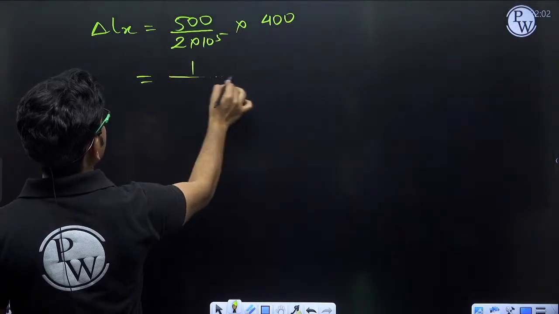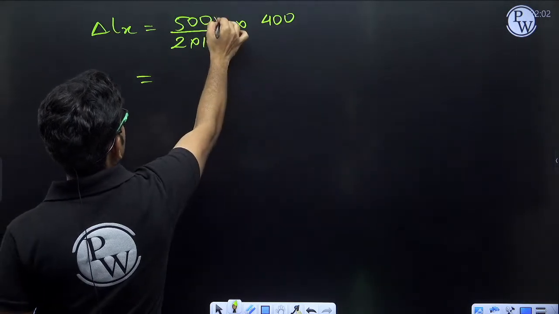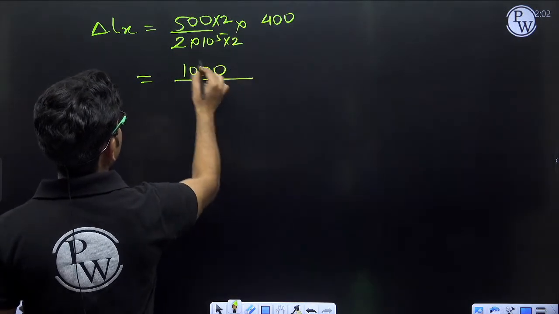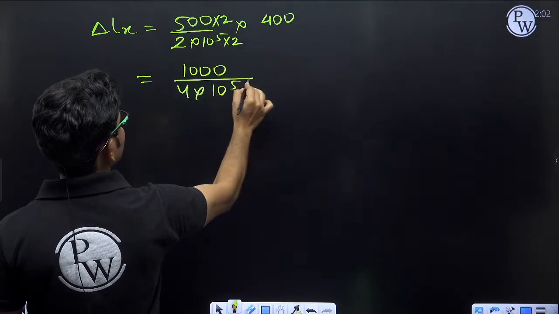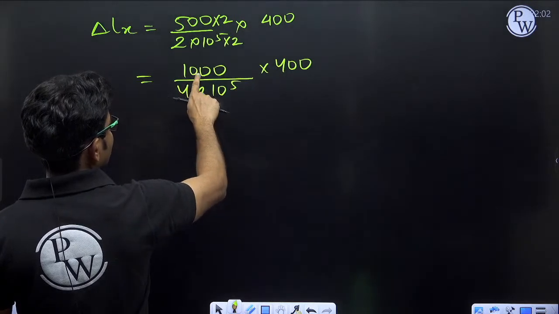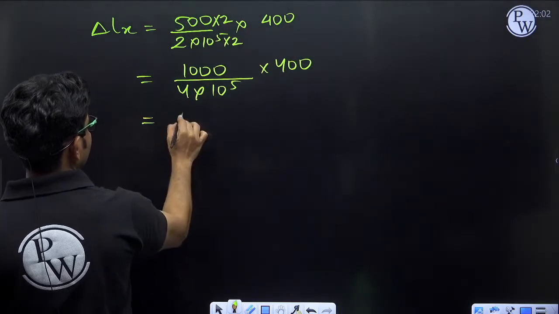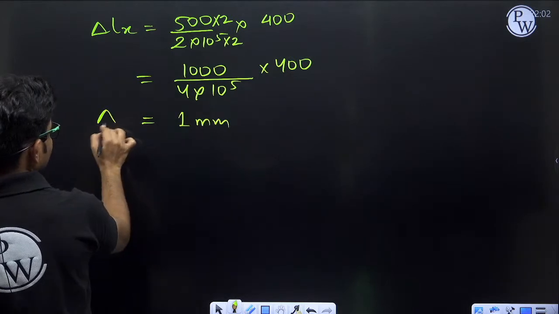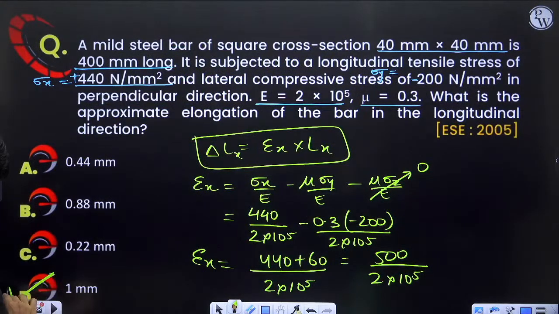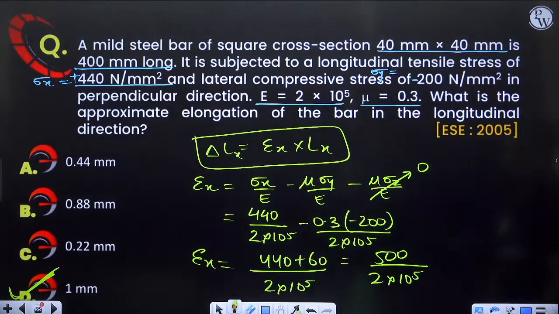Or we can write it as 1 by, let us multiply 2 and 2. So at top we are getting 1000 divided by 4 into 10 to the power 5 into 400. So at top we are getting 5 zeros and 5 zeros, 4 and 4 cancel out, we will be left with 1 mm. So change in length in x direction will be equal to 1 mm. 1 mm is the correct answer, so option D is the correct answer. Clear? Option D is the correct answer.